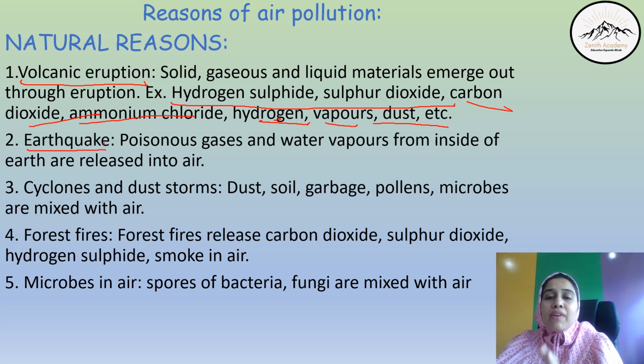Next is forest fires. Now, forest fires are natural reasons. Forest fires can get ignited even with a small fire. Forest fires release carbon dioxide and sulfur dioxide in very huge quantities in the air.